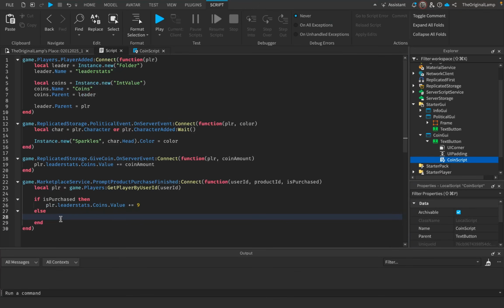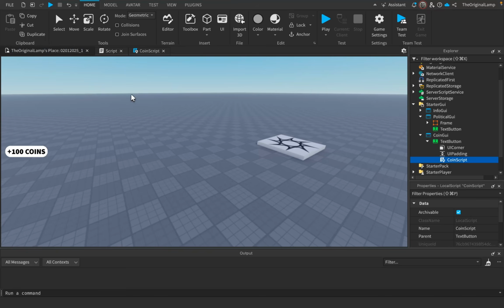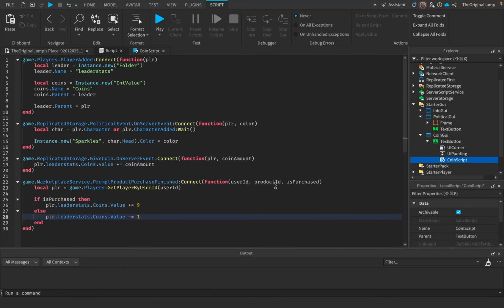Now, if not purchased, I'm thinking we can actually remove a coin, which is also against Roblox TOS. You can't do anything to the player for canceling a purchase, but here we go. We're not gonna cancel anything, we're just gonna take away a coin, because the player doesn't want to give us anything. This is actually where the extra coin went. I would have given the player 10 coins, however, the fact that the player is even able to cancel should be enough to remove a coin. It kind of balances out, right? That makes sense, right? So let's actually try this out.